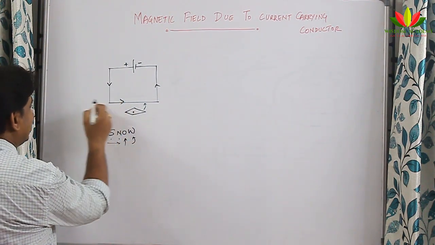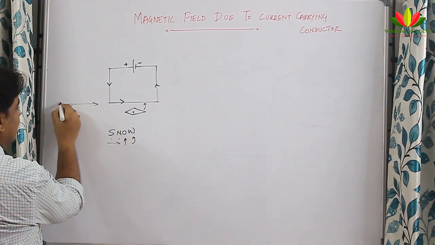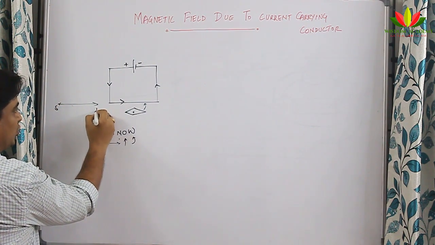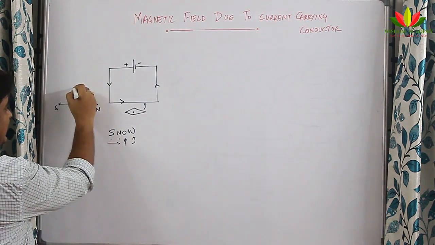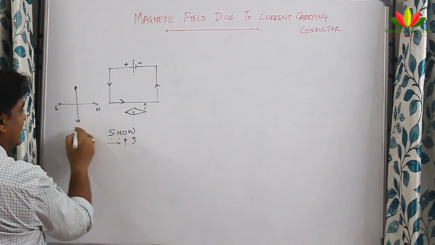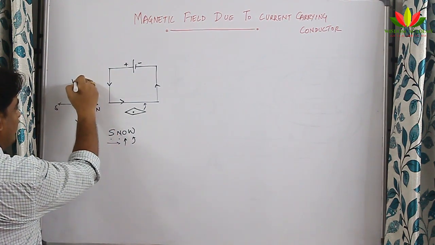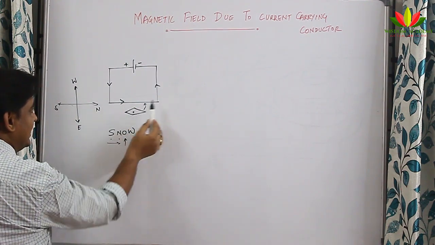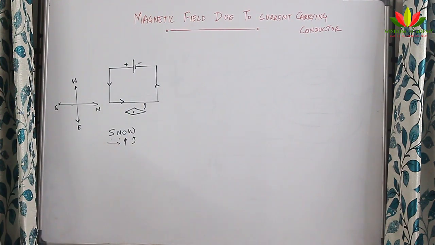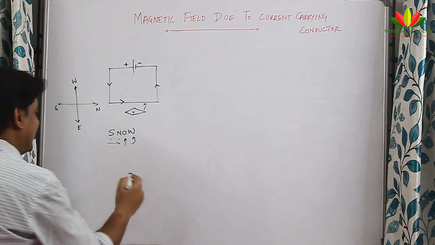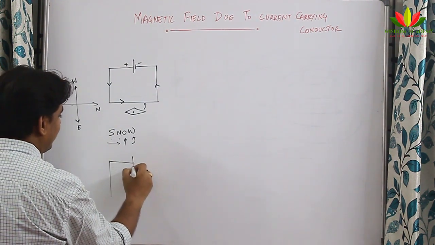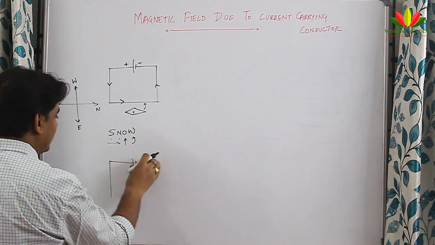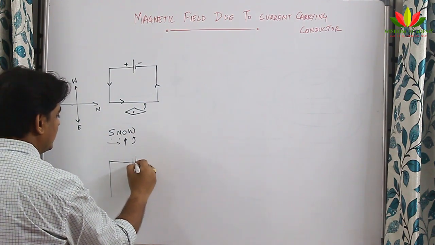So now in this case I am taking the direction like this. This is assumed to be south, this is assumed to be north. Then automatically if this is south and this is north, this will become east and this will become west, isn't it? Since the current is flowing from south to north, it is attracted towards west. So same, if I write the vice versa of it, what will happen? You can itself tell me that if the current is moving in the opposite direction,